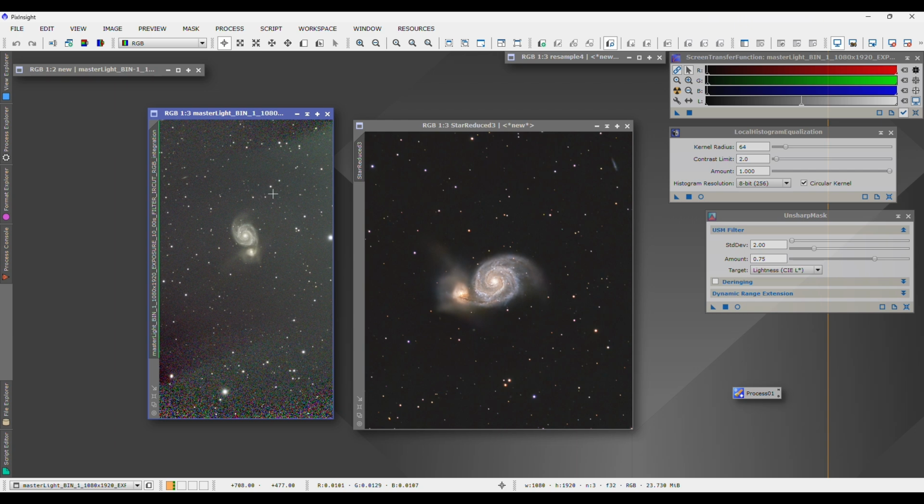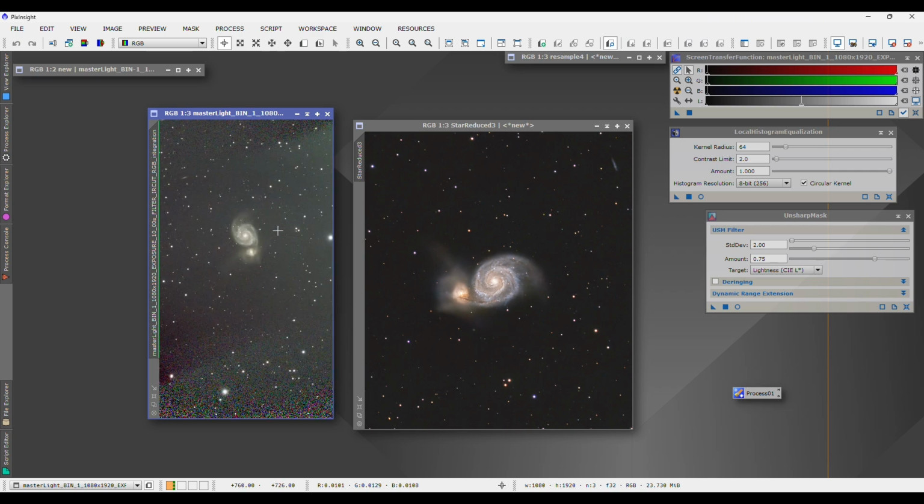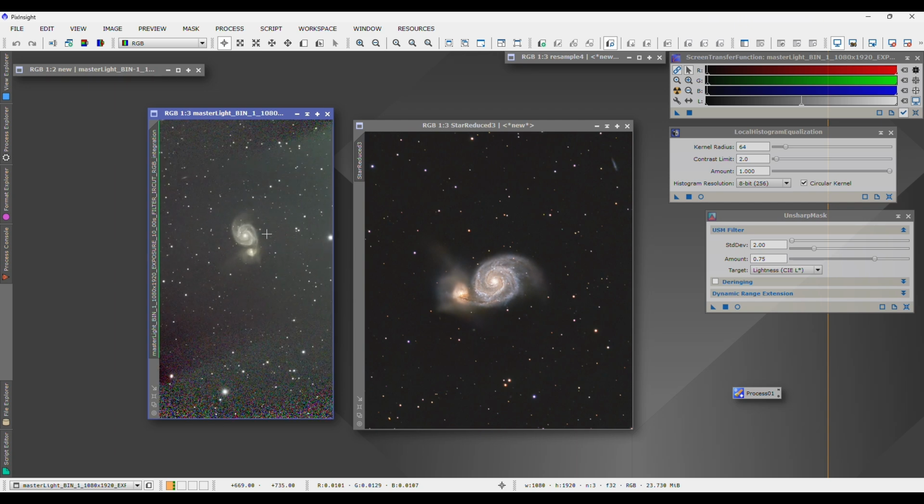That's just because with an alt-azimuth mount, you get field rotation as the target moves throughout the night sky throughout that evening of imaging. And with that, you get some challenges with being able to image the target and process that data. That's what we're going to walk through tonight.